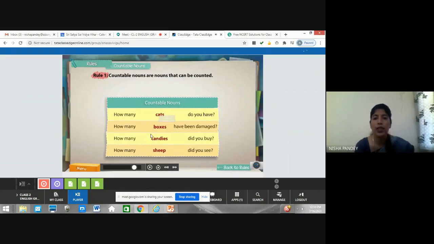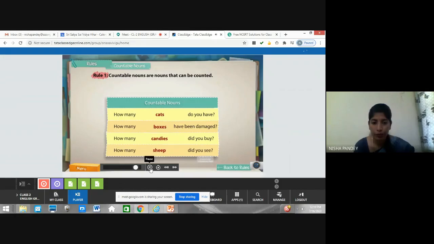See, they have given examples of cats, boxes, candy, sheep, right? So how many cats? We cannot say how much cats are there. So for the nouns which we can count, what question can we use? We can use how many to get a logical, correct answer. So how many cats do you have? How many boxes have been damaged? How many candies did you buy? And how many sheep did you see? Right? So let's see what further.